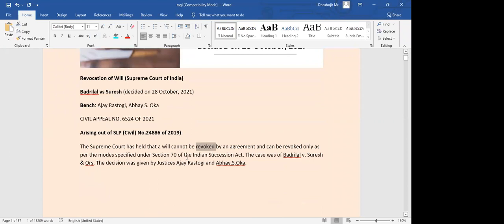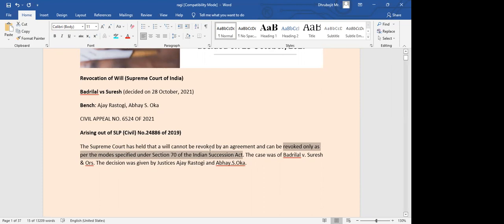So what the Supreme Court held is that a will cannot be revoked by an agreement, and it can be revoked only as per the modes which are specified under the Indian Succession Act. That means once a will is prepared, because there is no time limit as such, there is no age group that only a person above 70 or 80 years can prepare a will, right? We don't have any such limitation.